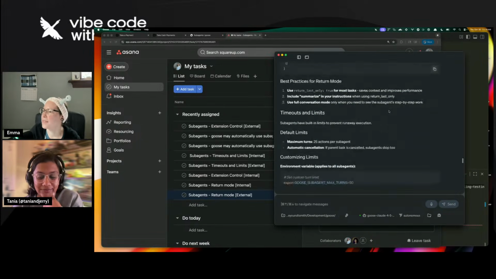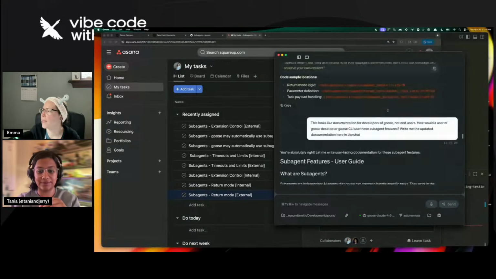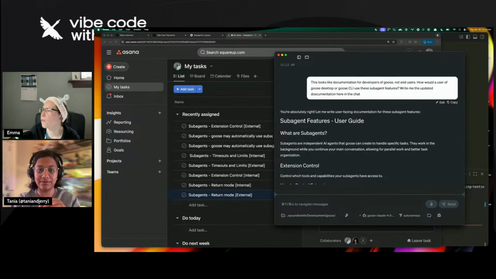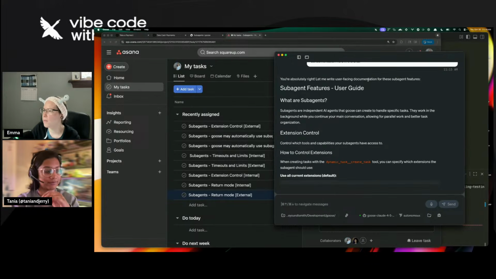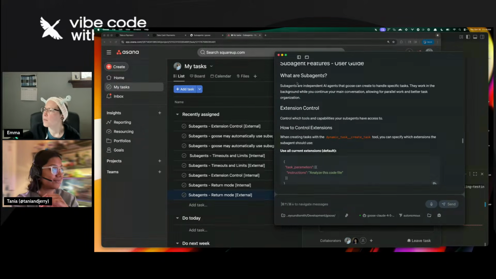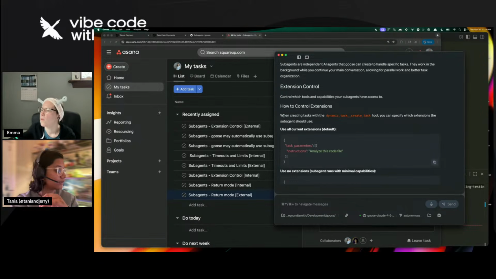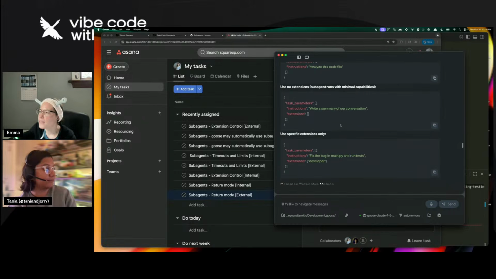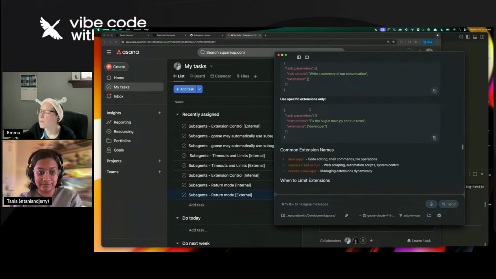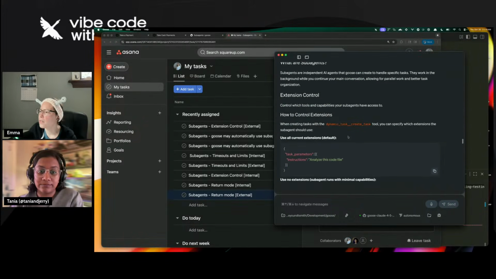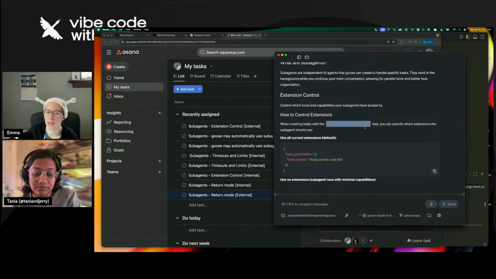All right, so let's see what it came up with. I asked it how would a user of Goose Desktop or Goose CLI use these features? You are absolutely right. It explains what subagents are. Yeah, and this is specifically still looking at changing the dynamic task tool, which a user would not be doing. That's what Goose is doing.